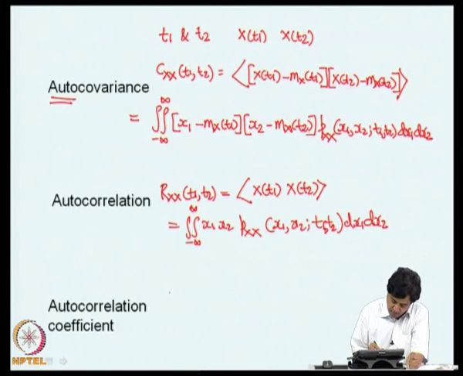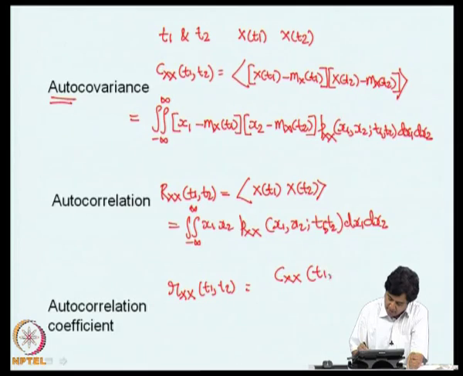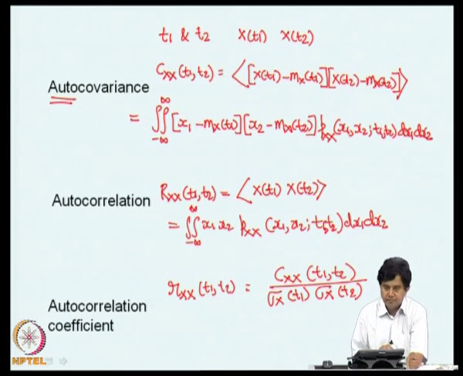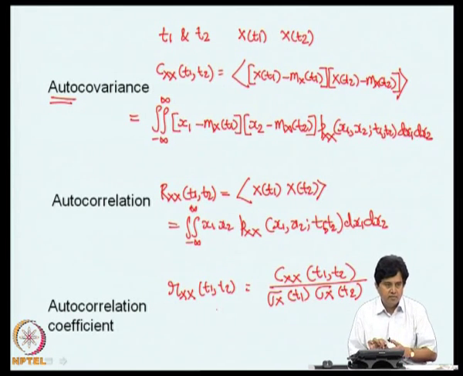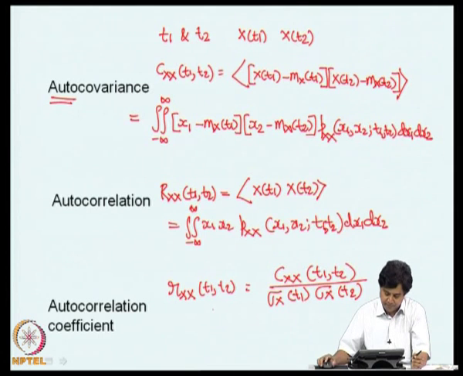It can be generalized for random processes as shown here. This is the ratio of covariance to the product of standard deviations. Again, the word auto means I am talking about two random variables originating from the same random process.